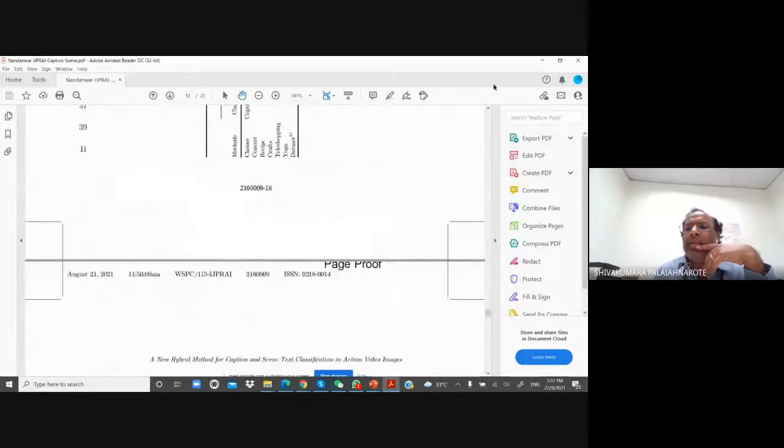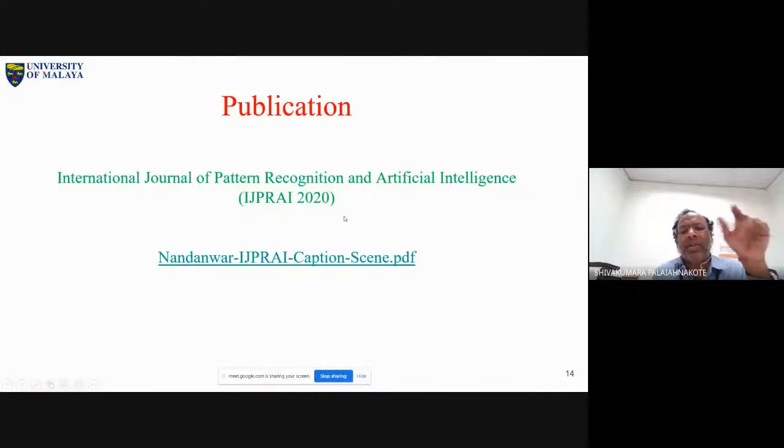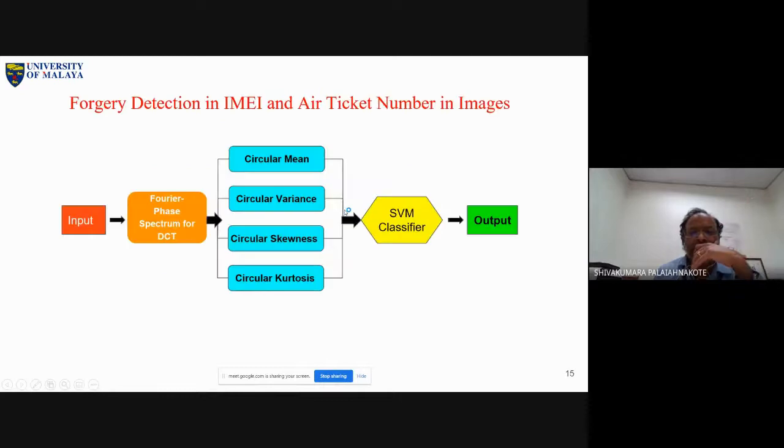Yeah, this is the one paper. This is the one chapter of this thesis. As I mentioned, this whole thing is actually one master thesis. Okay, next one. Earlier I was talking about video. Now I am talking about image and air ticket.